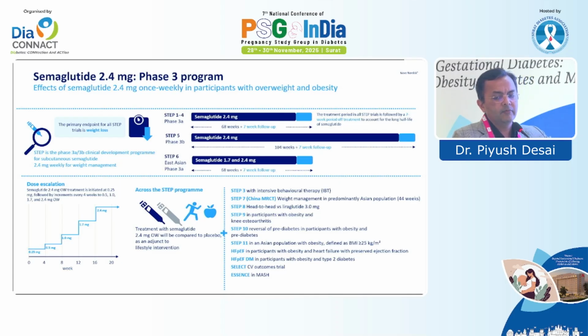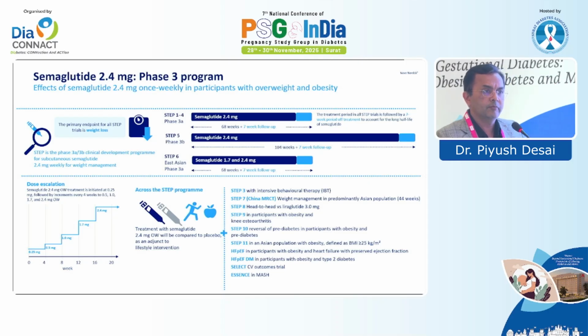You can see step 1 to 4, then step 5 and step 6 for East Asian, because Japan and a few other countries have their own regulation for their own data to get this agent passed. Everywhere it was compared to placebo arm. So one arm was the control arm and the other arm was a treatment arm who were taking semaglutide,